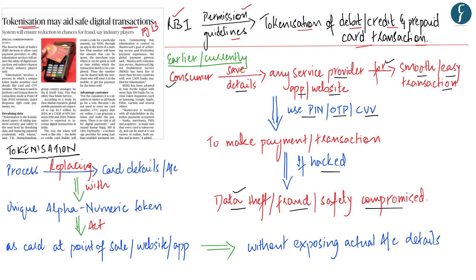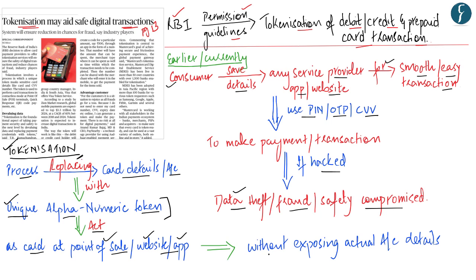Let us see what tokenization is all about. Tokenization is basically a process of replacing the actual card details or the account details of the consumer with a unique alphanumeric token number, which can be used by the customers for carrying out transactions. So basically, this unique alphanumeric token number will act as a card at the point of sale, at the website or at the app which the customer is using. To put it simply, instead of using your card details, a person can use this token to carry out transactions at any point of sale, which can be a website, an application or any other kind of service provider.